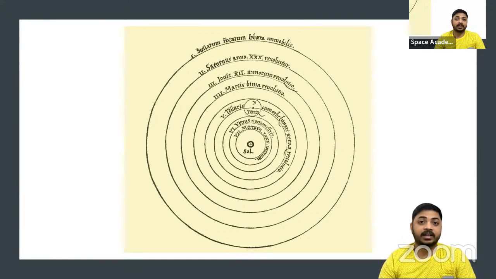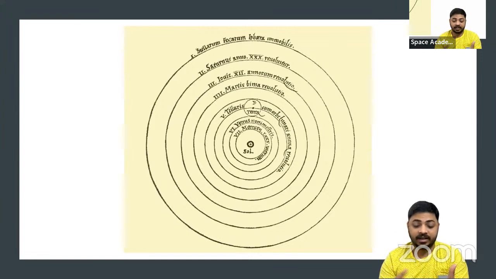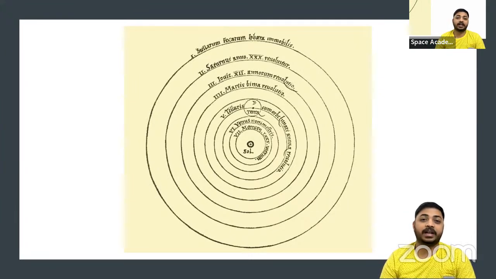Although it's not agreed to say that this is a diagram by Copernicus of the solar system. We had no difference between the universe, galaxy, and solar system at that time. So we felt all are the same. This is the universe. This is the world, actually. After a few hundred years, the telescope was invented. It was invented by Hans Lippershey, and then obviously Galileo tried to modify it. He modified it and used it for observations.